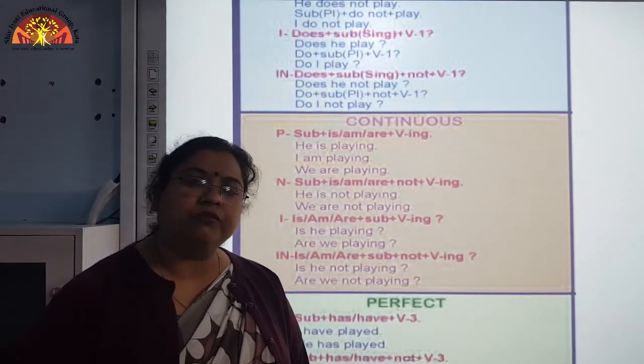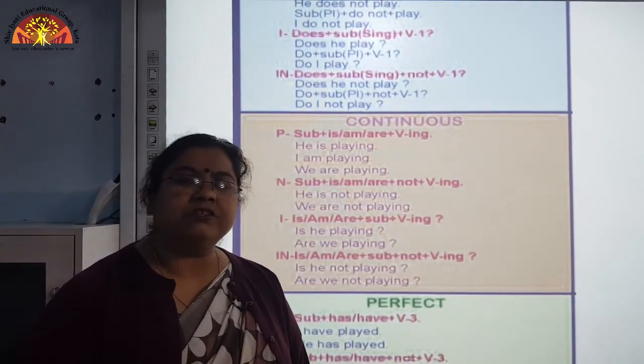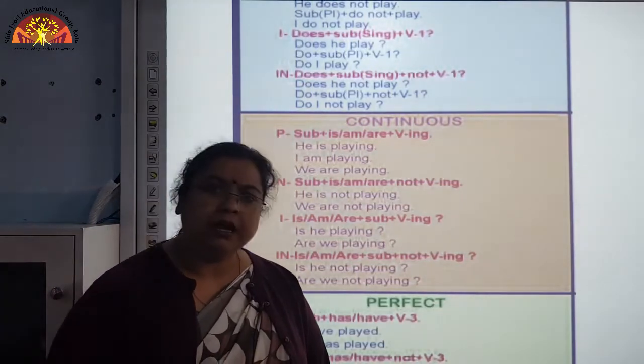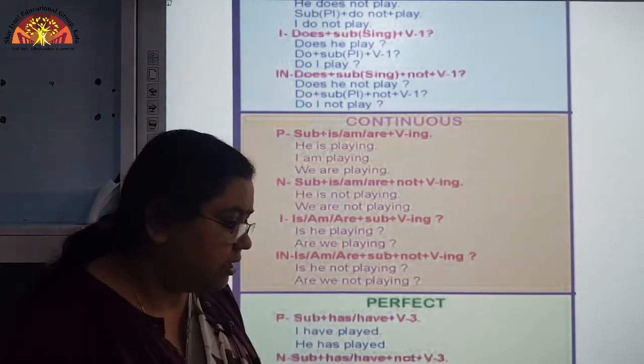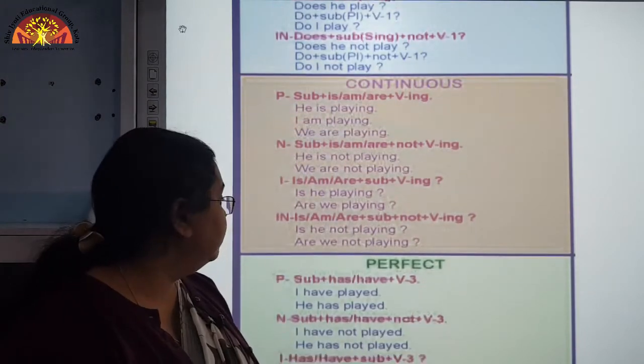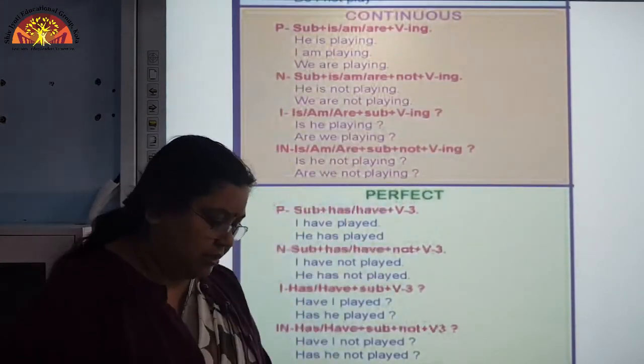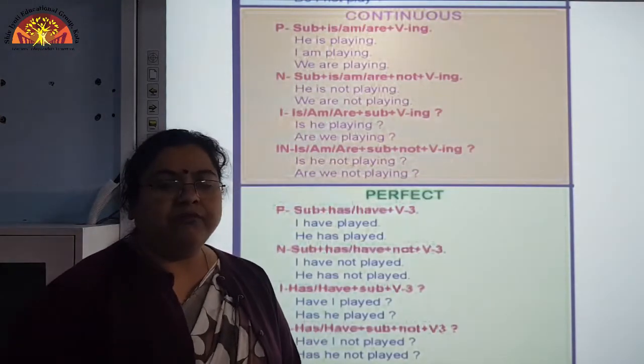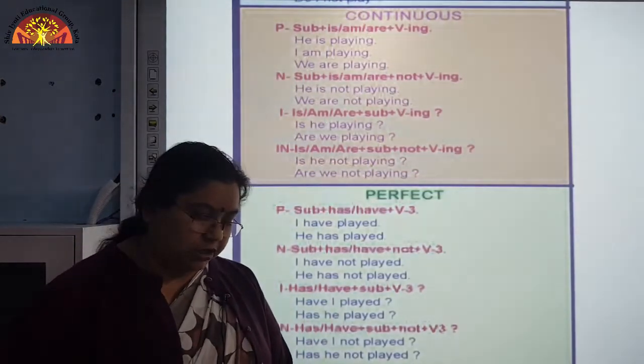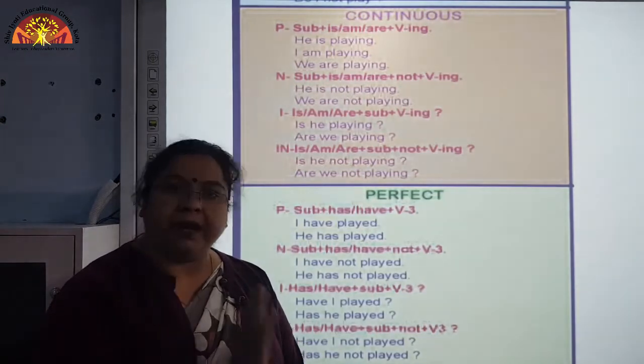Now, let us move to the next subtense of present tense, that is present perfect tense. Now, present perfect tense is used when an action took place in the past.